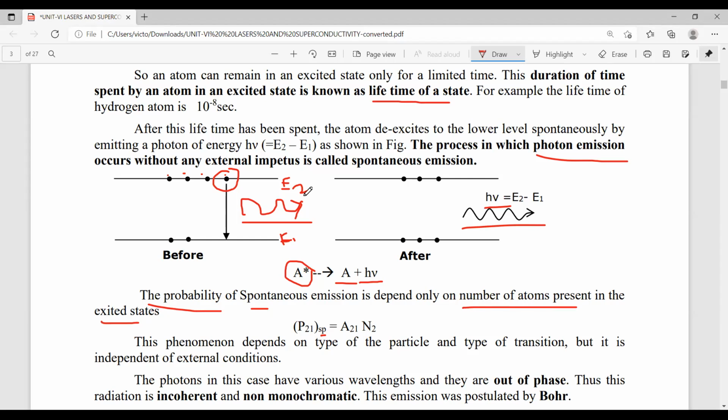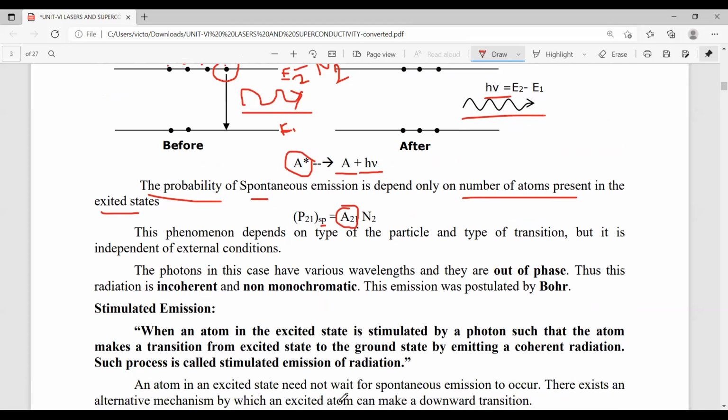Excited state means energy level E2, so the number of atoms in this energy state is N2. Here what is A21? A21 is called Einstein coefficient for spontaneous emission.